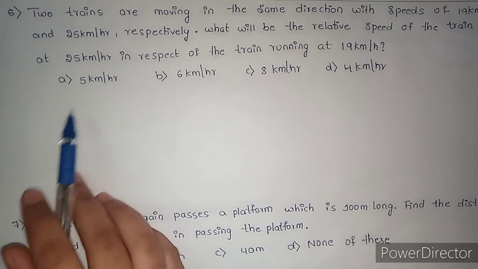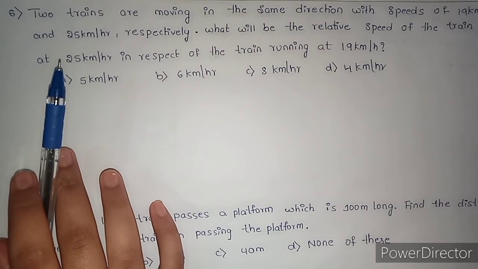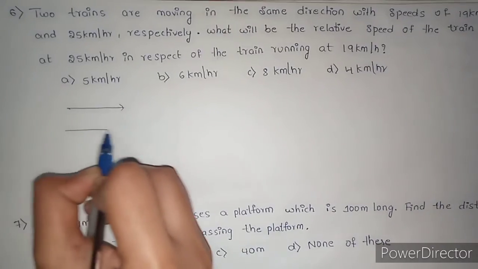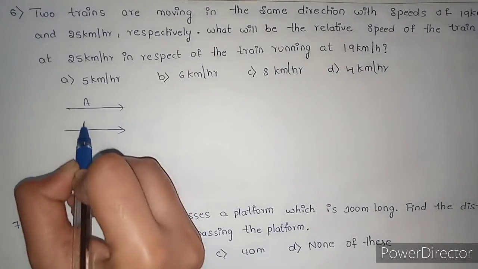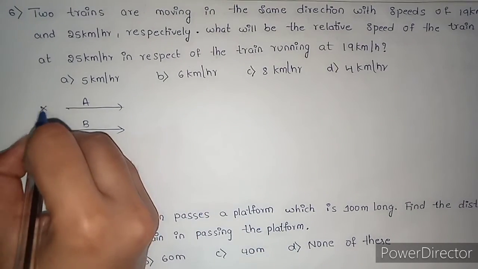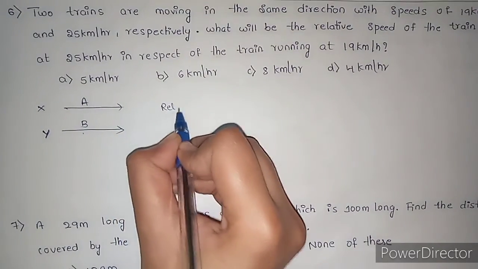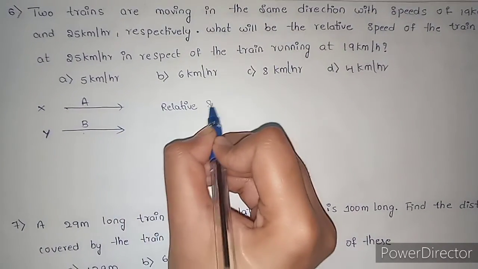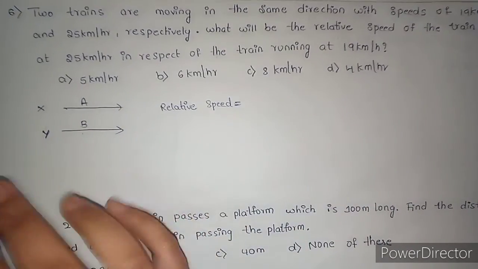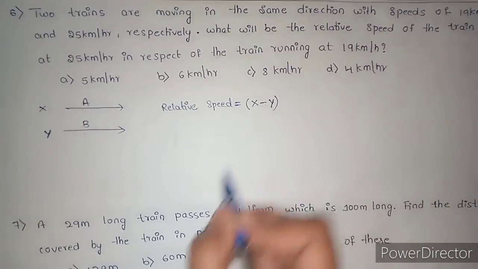Here I'll explain one concept. When two trains are moving in the same direction, think train A and B, with x and y speeds, then the relative speed is the difference between the two speeds, x minus y.